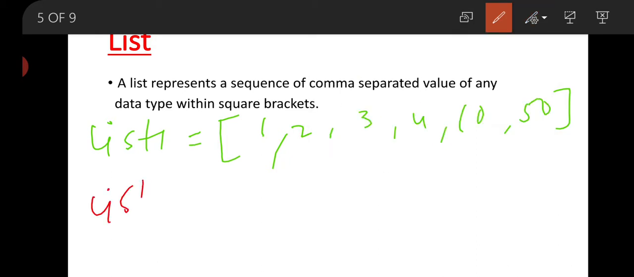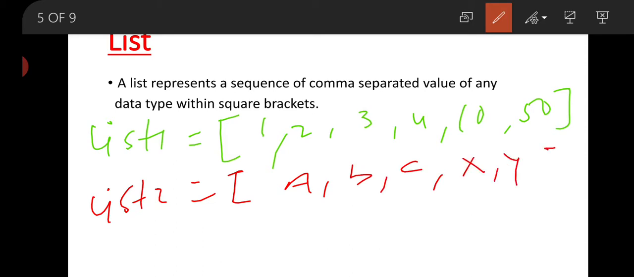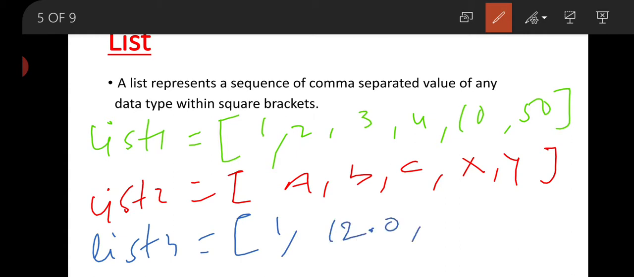List2 equal to A, B, C, X, Y, etc. Again, if you want to assign list3 equal to 1, 12.0, A, B, X.